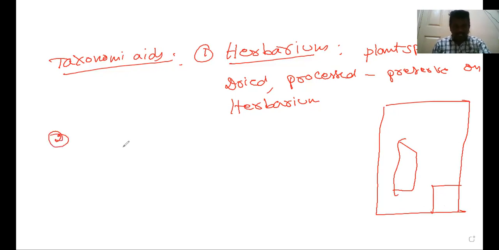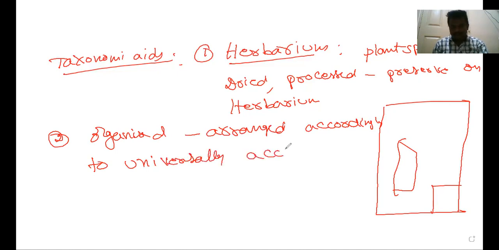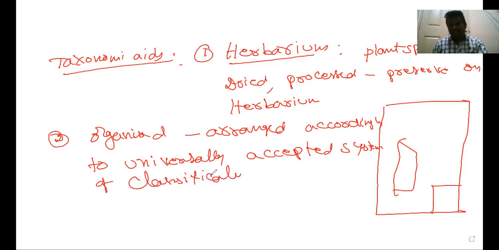Next, those herbarium sheets are organized and arranged according to a universally accepted system of classification. We already discussed the universally accepted system of classification in binomial nomenclature. According to those rules of nomenclature, the herbarium sheets are arranged.